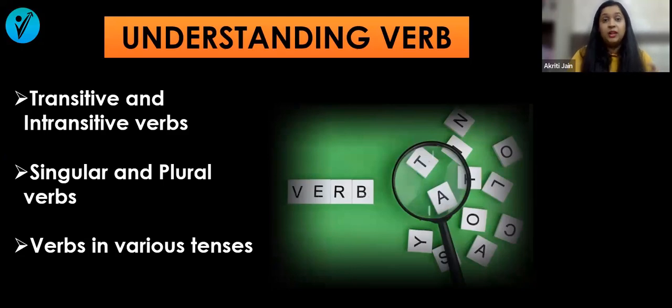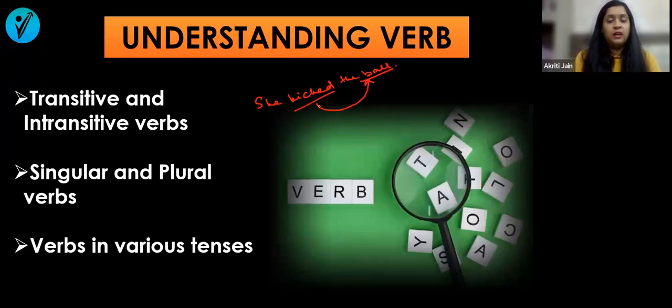So what do I mean by transitive verbs? Transitive verbs are when the action of the verb is transferred to the object. For example, she kicked the ball. The verb here is kicked. The action is being transferred to a ball. So this is a transitive verb.